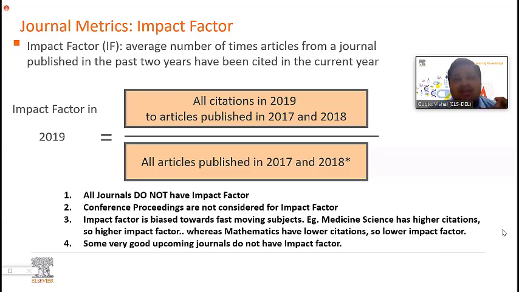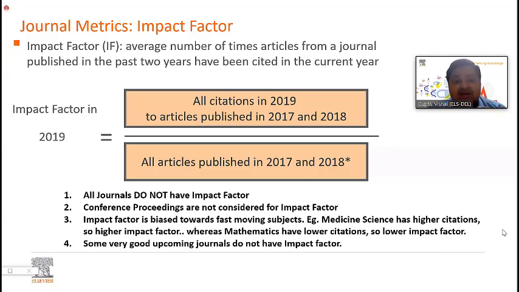If I wish to calculate the impact factor of a journal in 2019, I would take all the articles published in that journal in the last 2 years, that is 17 and 18. So just to bring to your notice, impact factor is calculated for either 2 years or 5 years, right? On your screens you can see the 2-year impact factor calculation.